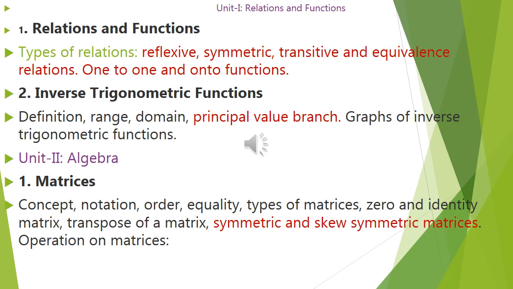Let us begin with the first chapter, relations and functions. In this chapter, you have to focus on these areas: reflexive relation, symmetric relation, transitive relation, and the combination of these three, equivalence relation. Then bijection, that is a combination of one-one and onto. If you focus on this, you can definitely answer whatever questions they ask.